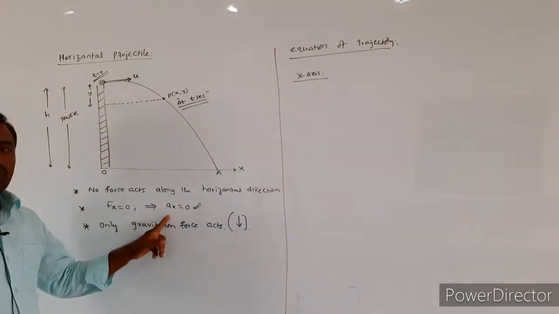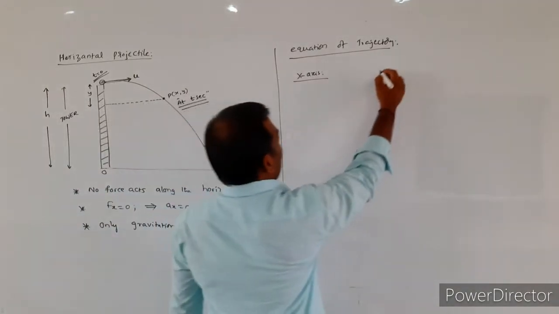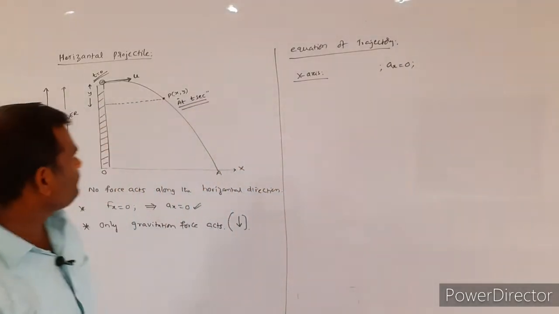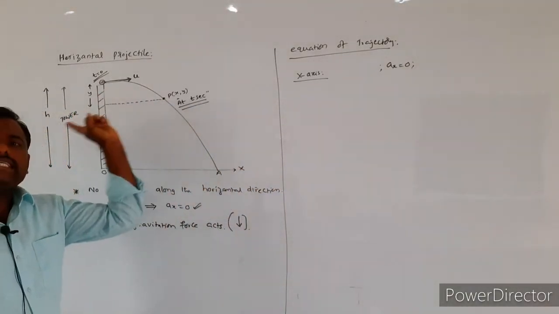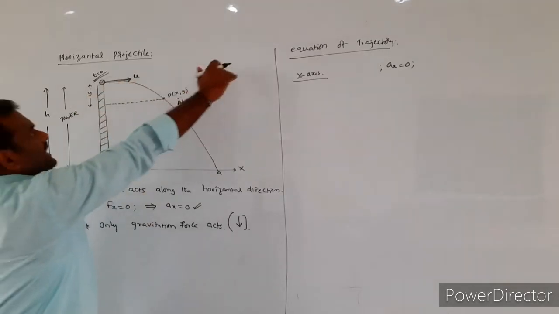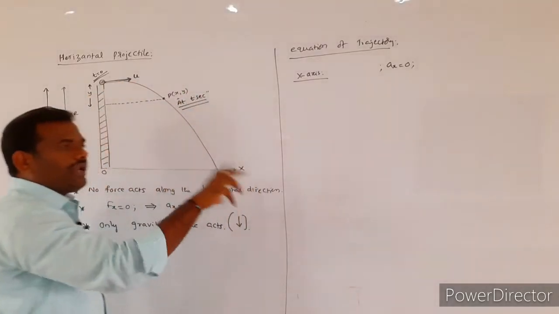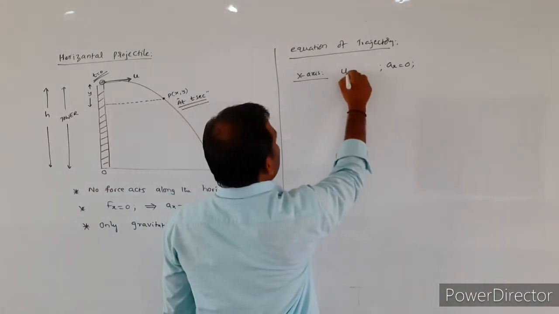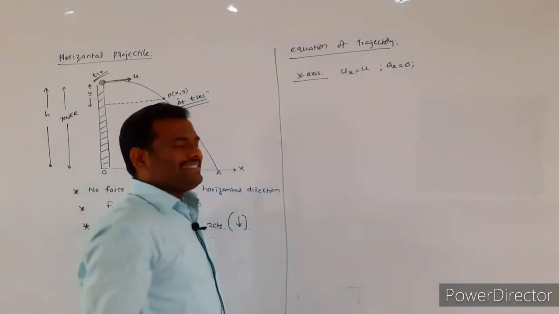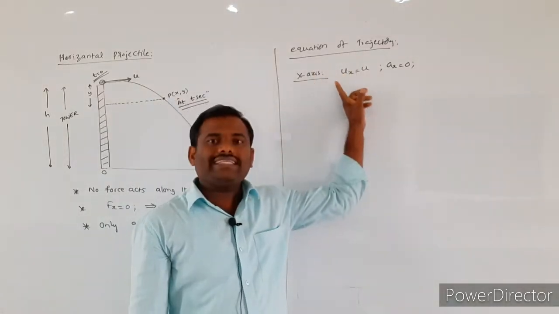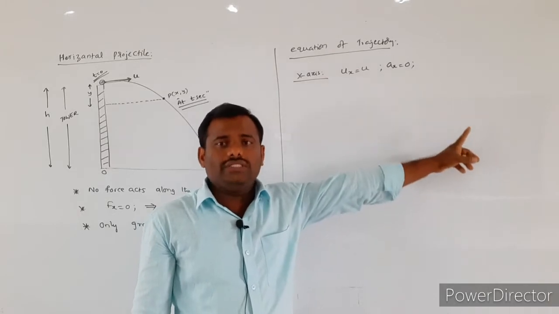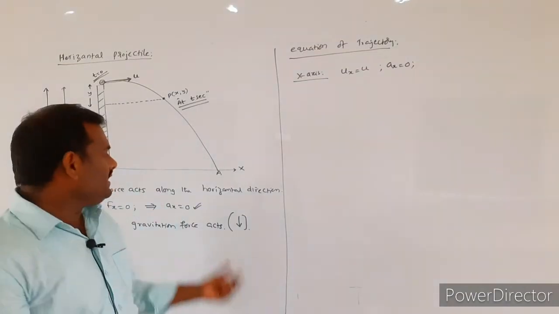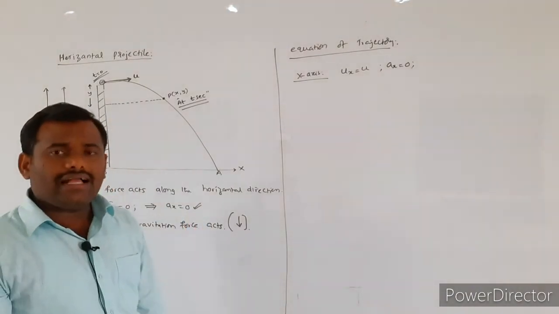Along the x-axis, what do you know? Acceleration value is equal to 0. Okay, next. Here the object is projected along which direction? Horizontal direction. Here we assume the horizontal direction is nothing but the x-axis, so that the initial velocity present along the x-axis, ux, is given by u, and acceleration value is equal to 0. Now I want to